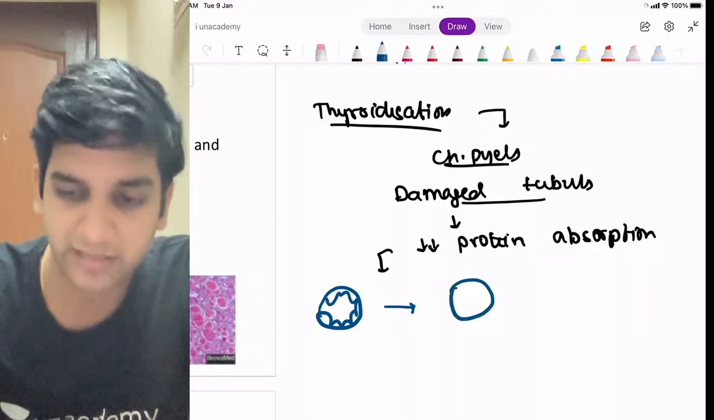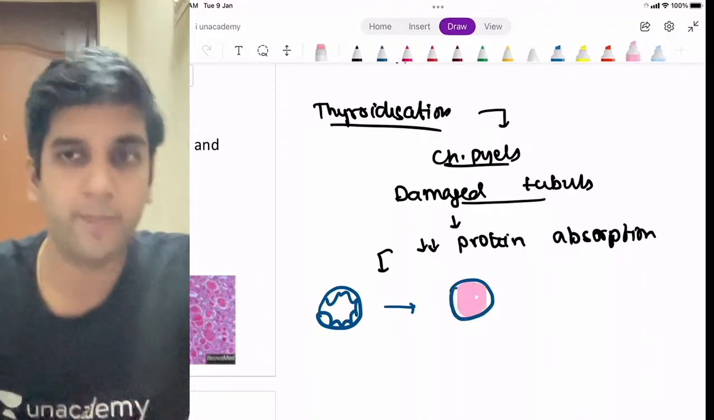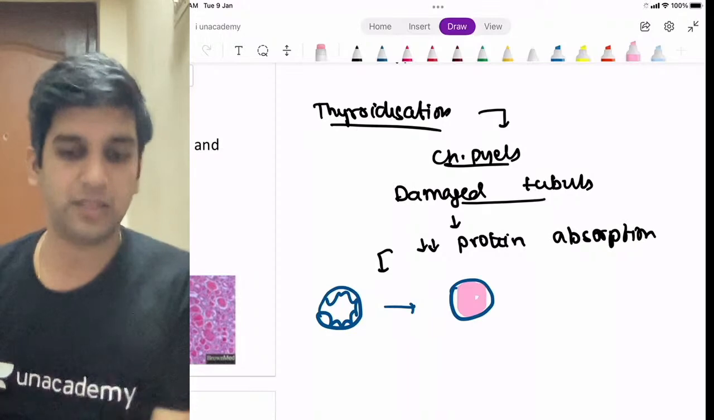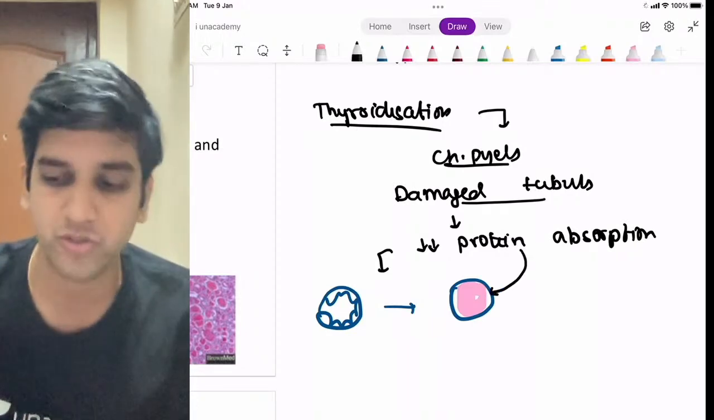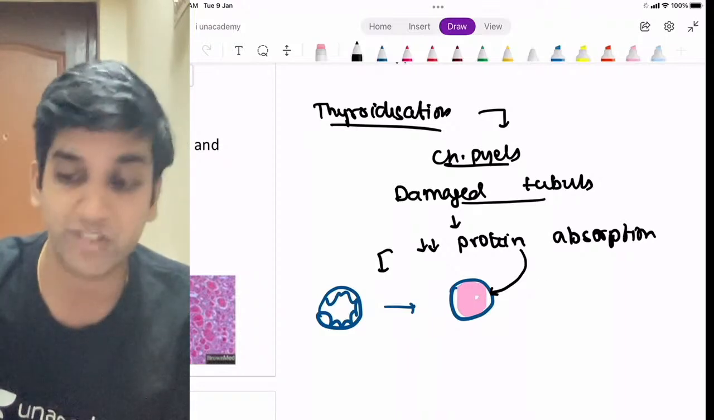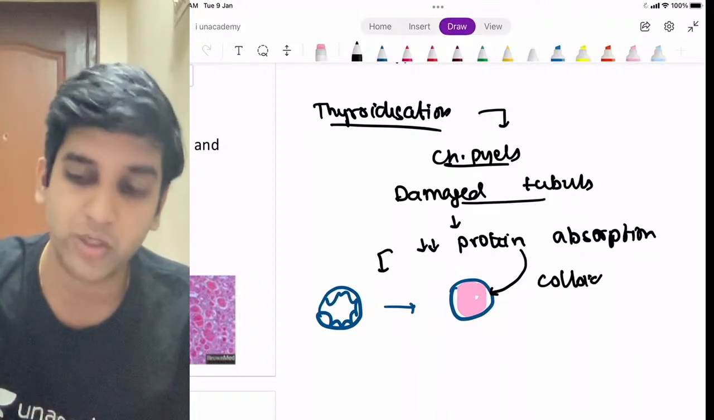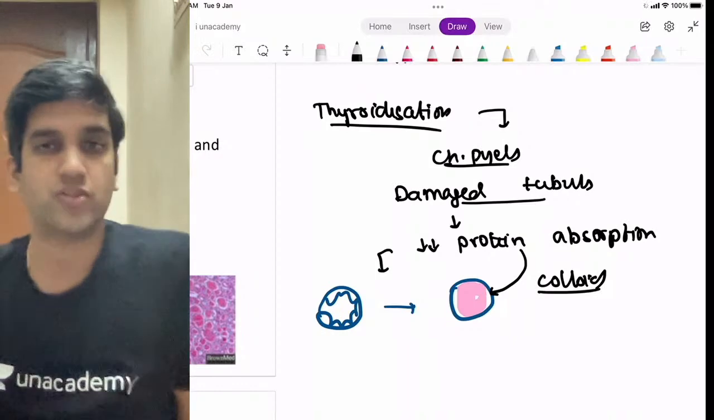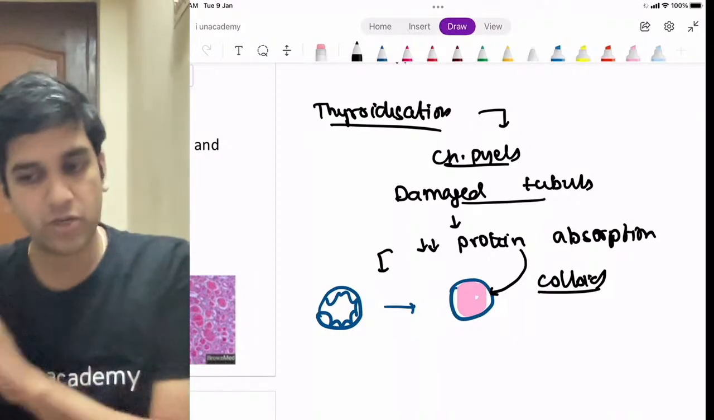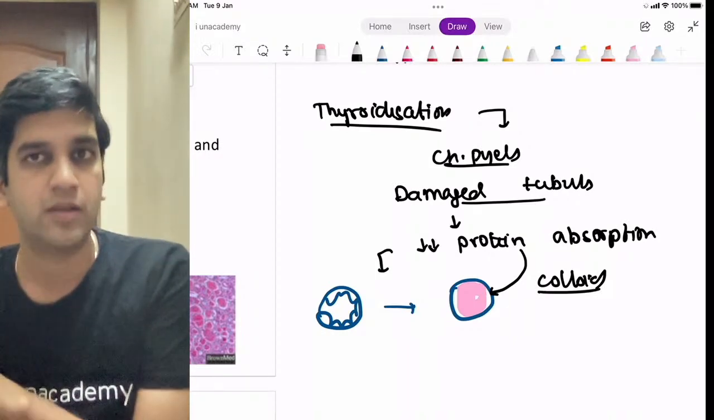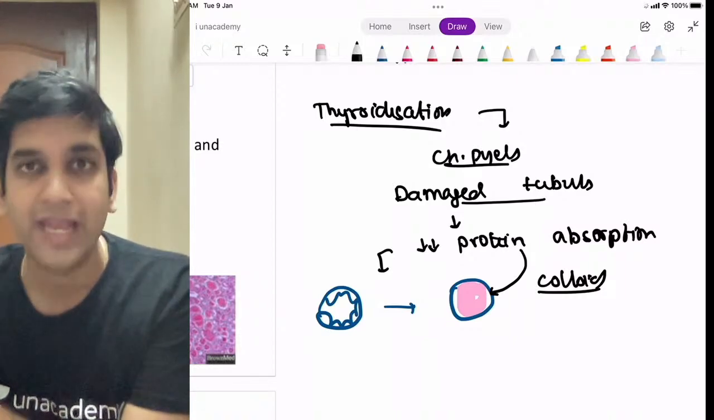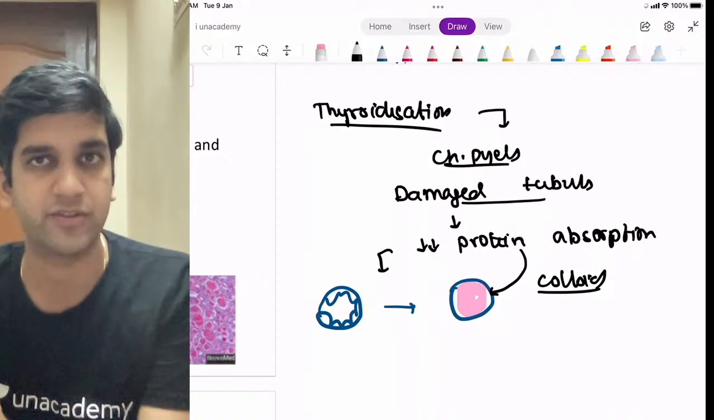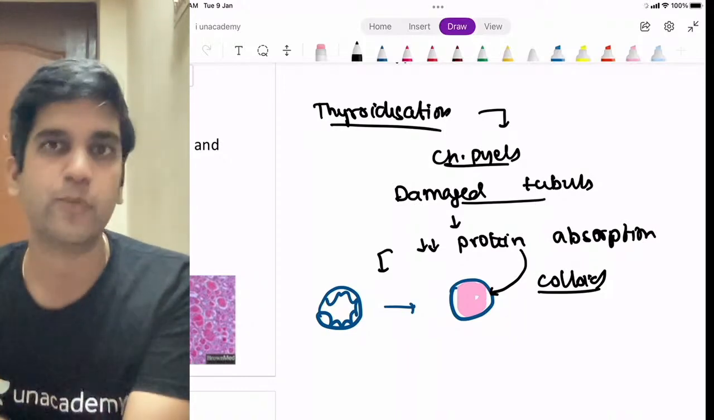It will be destroyed. At the same time, it will be filled with protein, because protein in microscopy is pink in color, right? So this protein, which is not being absorbed, is seen filling the tubules, which looks like a thyroid, or which looks like a colloid. Colloid looks like that. So I call them thyroidization of tubules. Right? Thyroidization of tubules is nothing but a finding seen in any chronic tubular damage. It need not be chronic pyelonephritis. Any chronic tubular damage, I'm going to have the same finding.